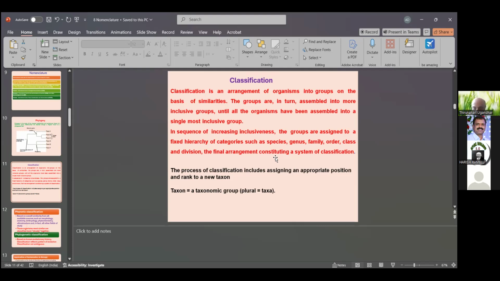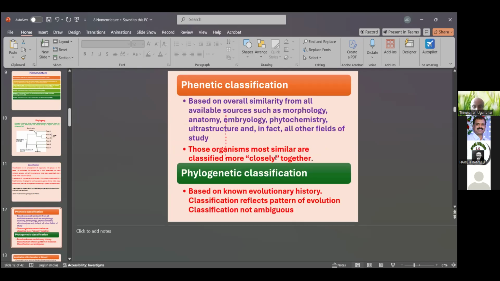The process of classification includes assigning approaches, positions, and ranks to a taxon. Taxon, a taxonomic group, has the plural taxa. There are two types of classification: phenetic classification and phylogenetic classification.